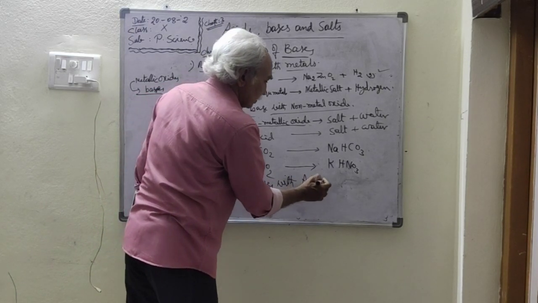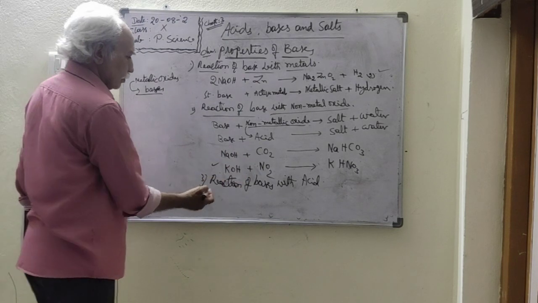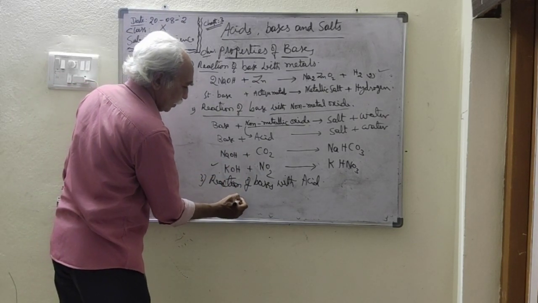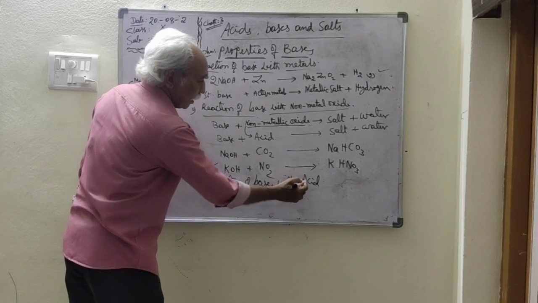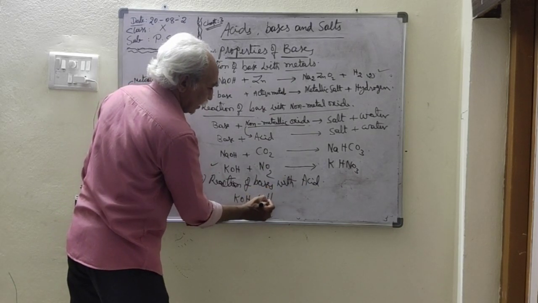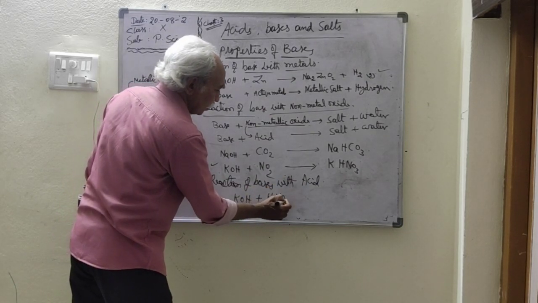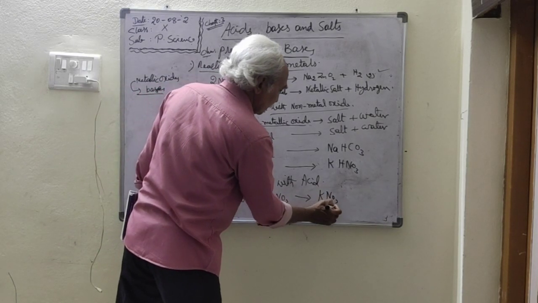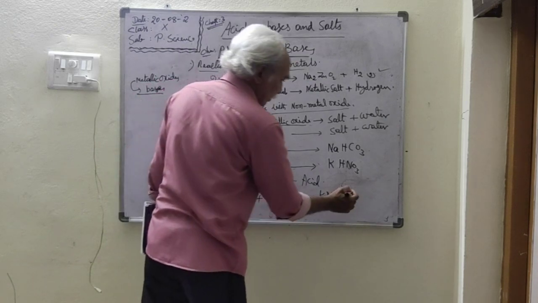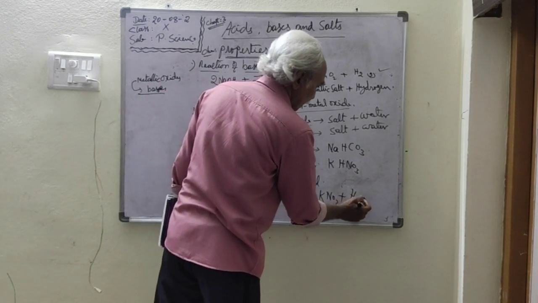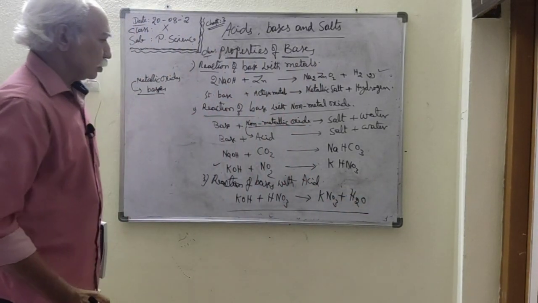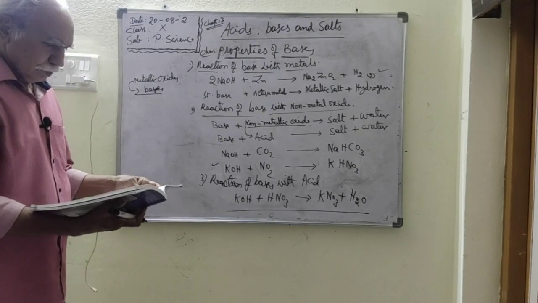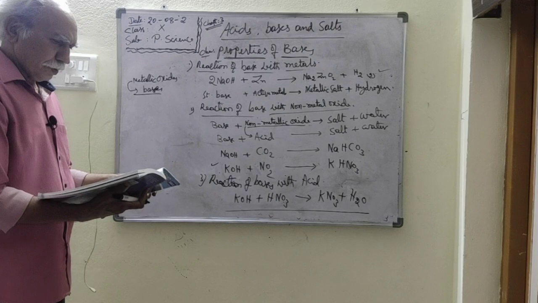I already gave this reaction; in that case it is the same thing. For example, potassium hydroxide reacts with an acid like nitric acid, producing potassium nitrate, KNO3, plus water. This is nothing but neutralization. So the reaction of base with acid is a neutralization reaction. These are the important properties.